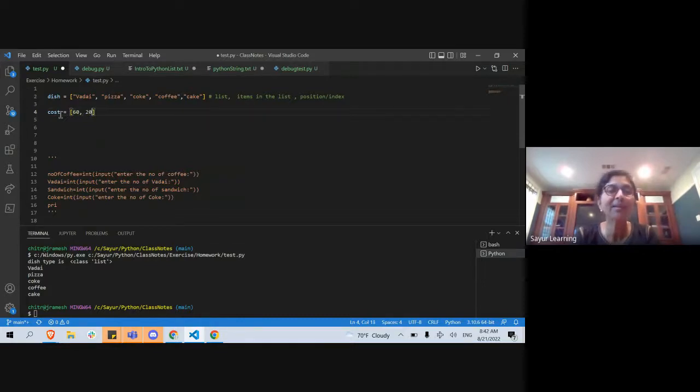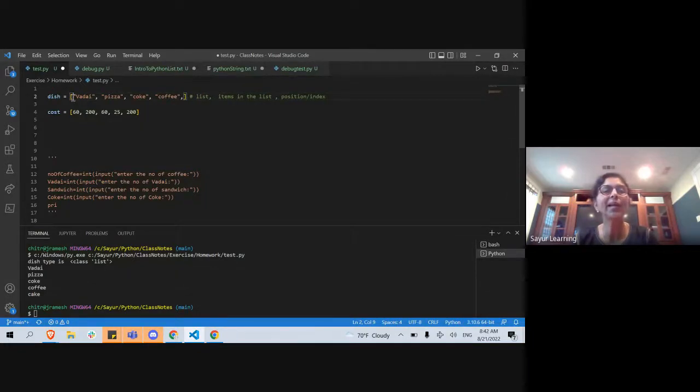So my pizza is 200 and my Coke is 60 rupees and my coffee is, I don't know, 25 and my cake is 200. Okay, not realistic, but I can declare my cost like this, correct? The only catch is what happens if I want to make sure coffee or cake is listed first, because I want people to eat my cake first.